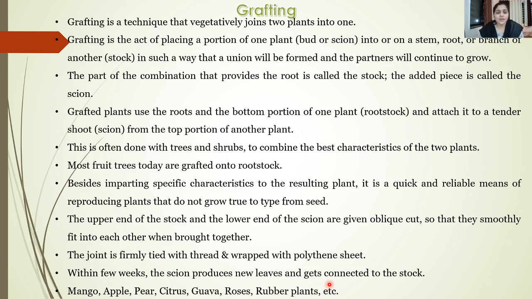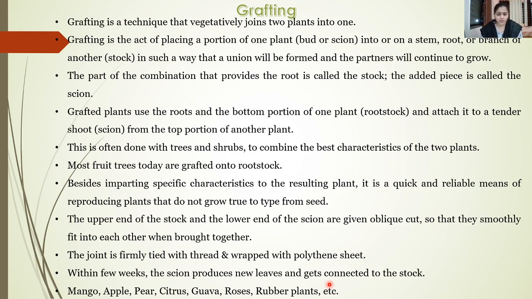Usually this technique is done in the case of some trees and shrubs, specifically to combine the best characters of the two plants. Fruit trees are specifically grafted onto the root stalks for getting good quality of the fruits.